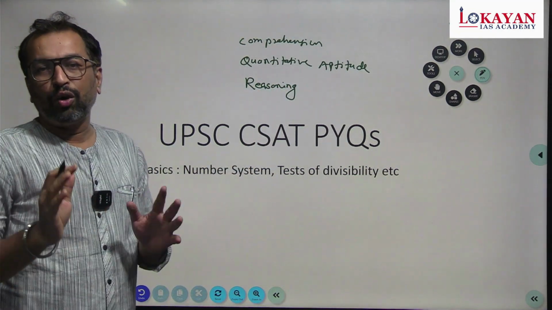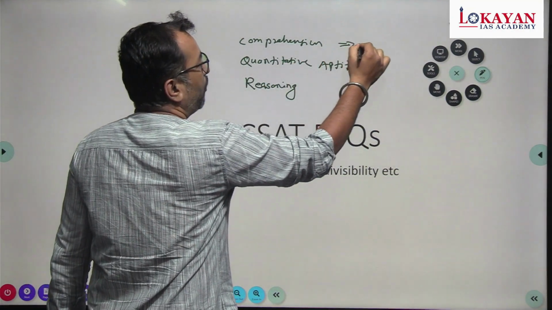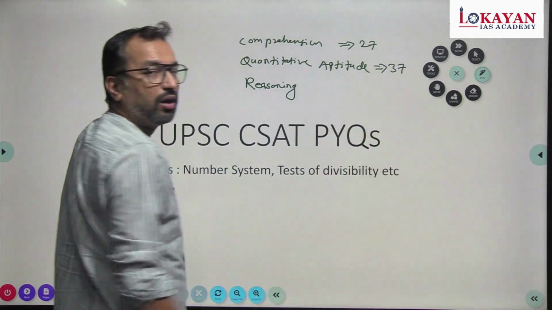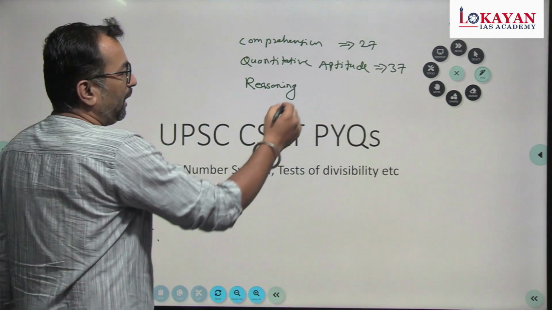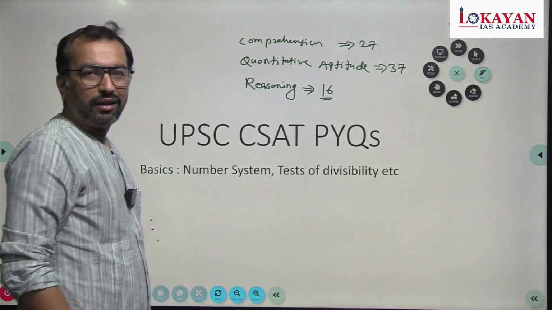And in the 2022 question paper, there were around 27 questions asked on comprehension, around 37 questions from quantitative aptitude, and as many as 16 questions from reasoning.